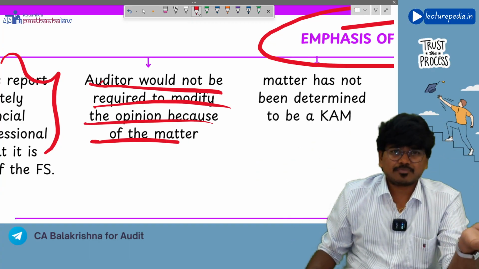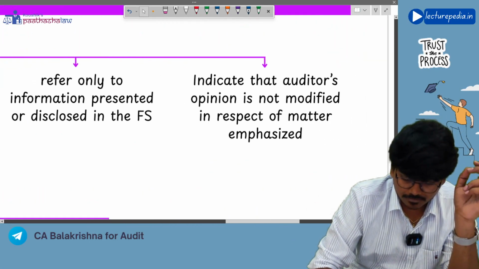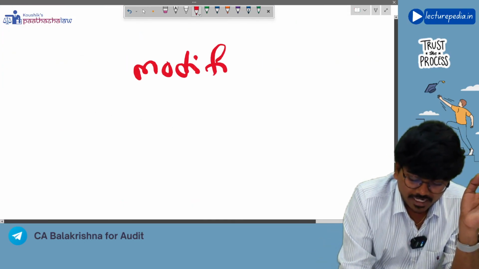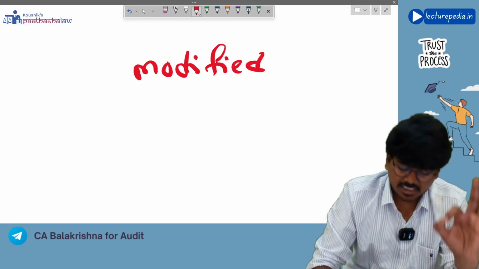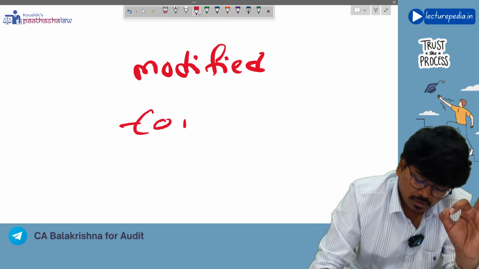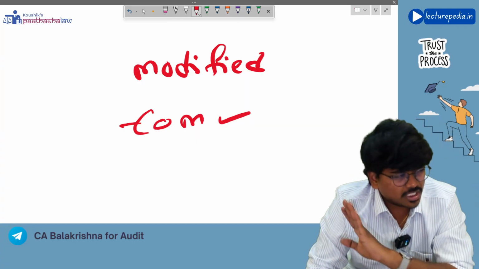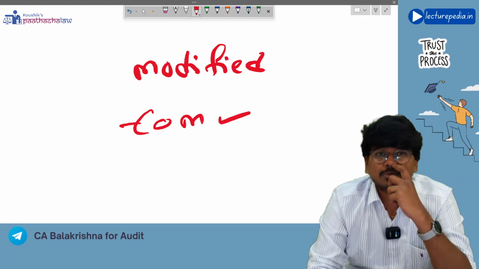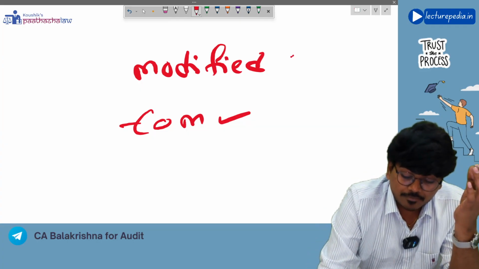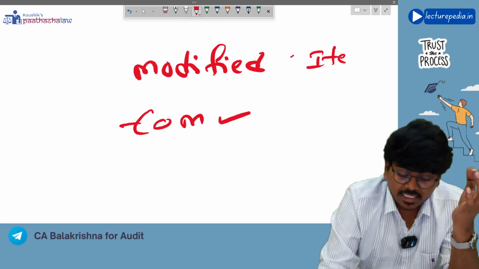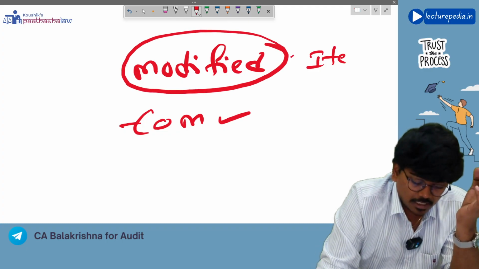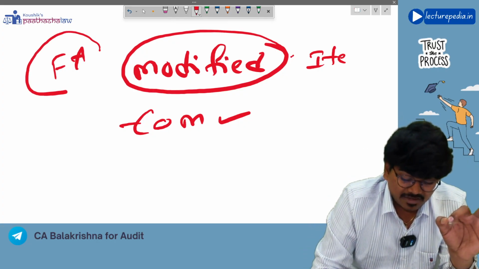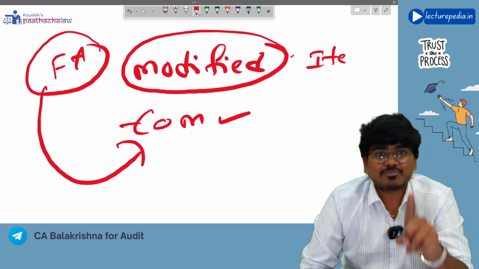The answer is yes. If auditor wants to give modified opinion, in such a situation, auditor can include emphasis of matter paragraph. There is no problem. But the point that has to be remembered is, let's say you have modified your opinion because of fixed assets. Now you should not emphasize the same thing in emphasis of matter paragraph.